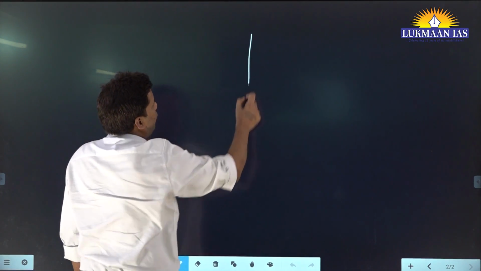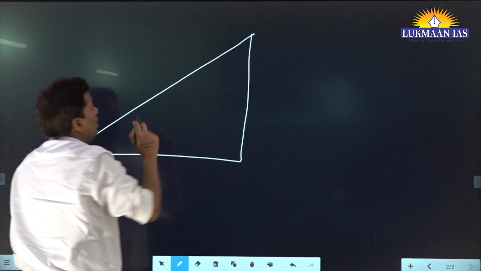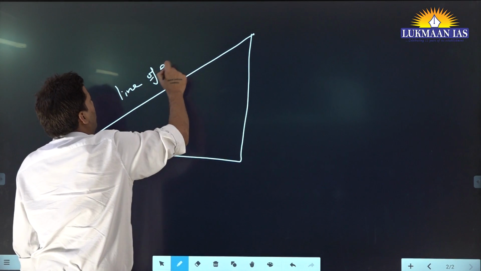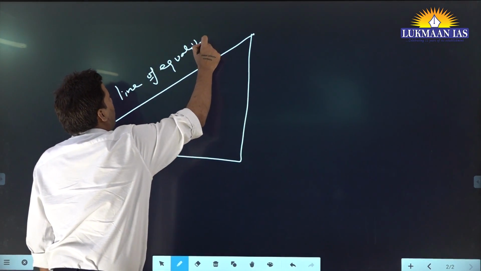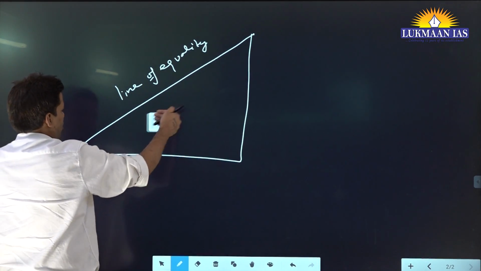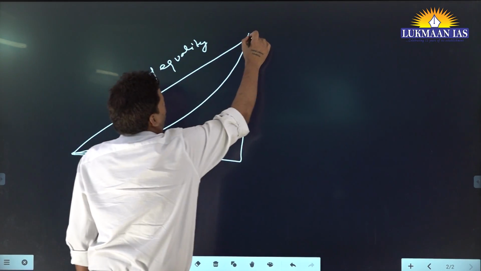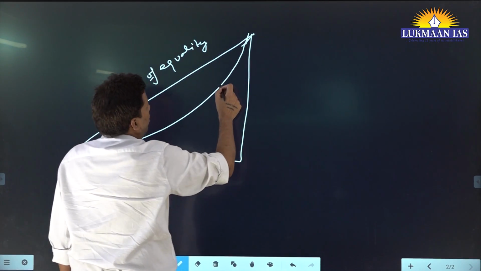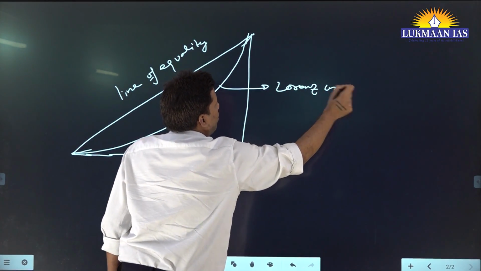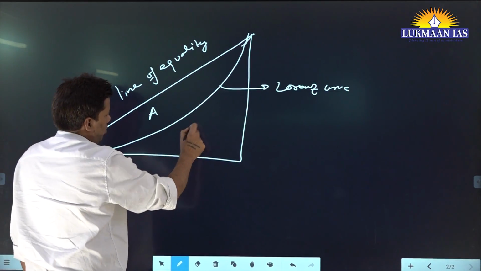How do you define Lorentz curve? Let's say this is the line of equality. Okay, the naming is very, very important. This is the line of equality, and this is your, okay, I'm not getting it correctly. Let's say I have not drawn it properly, but this is your Lorentz curve. Okay. Now let me call this area A, the area below the curve B.